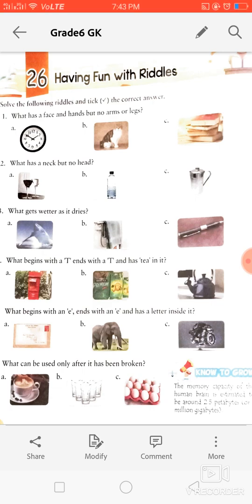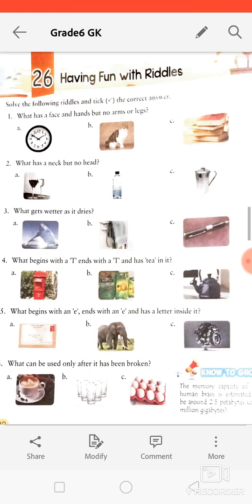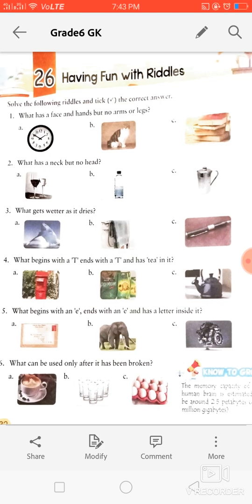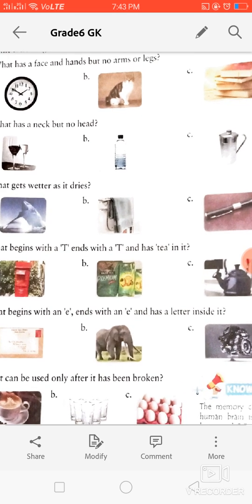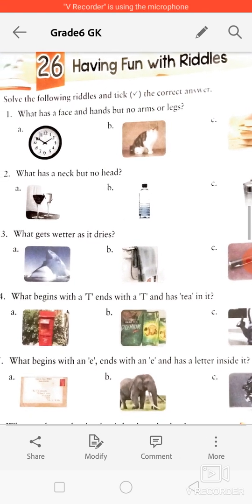In today's class, we will solve some riddles. Here you have to use your brain for finding the answers of the given riddles. One or two I will tell you, the rest you have to guess and find the correct answer. Okay, so let's start with the first one.